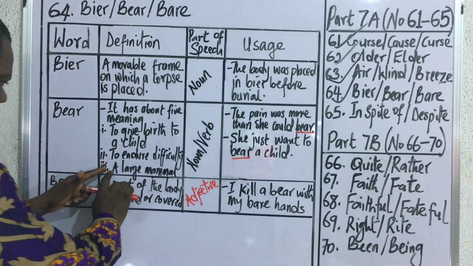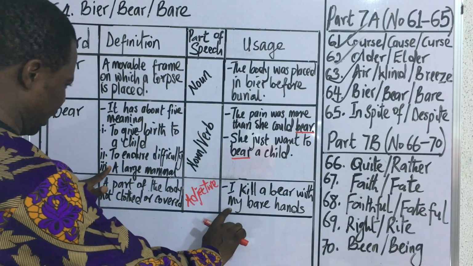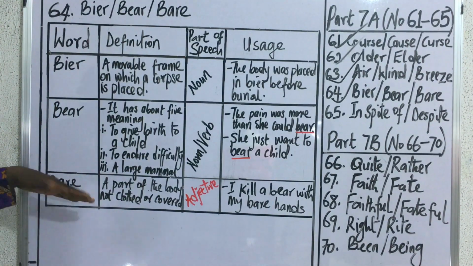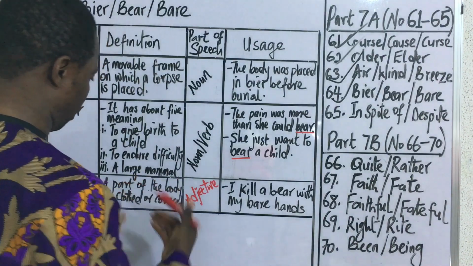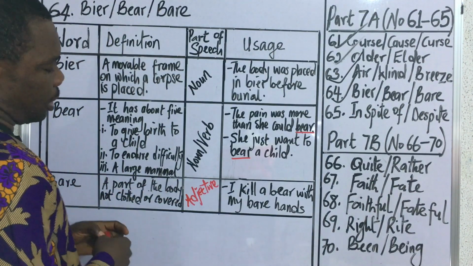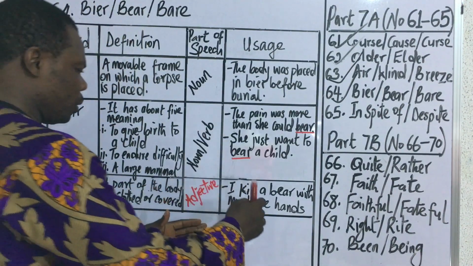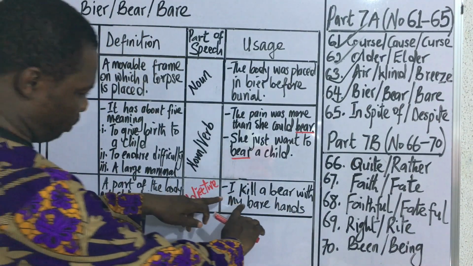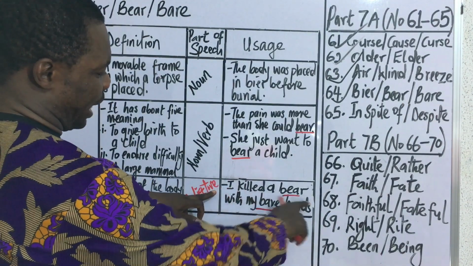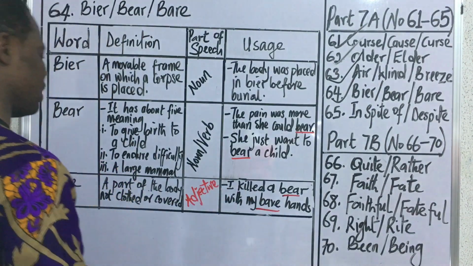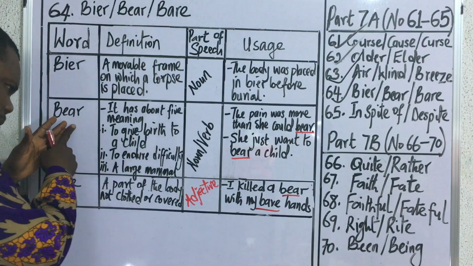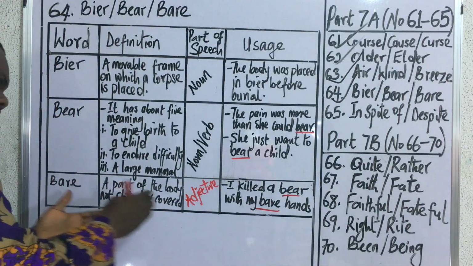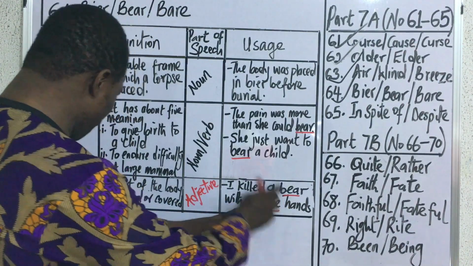But we are going to be using the third meaning of bear in our next example, combined with bare. What is the meaning of bare? Like we said, a part of the body that is not clothed or covered. Now, an expression that involves these two words could be something like: I killed a bear with my bare hand. This means I killed an animal called a bear, that is the noun form of the word, with my bare hand, the adjectival form of this word.